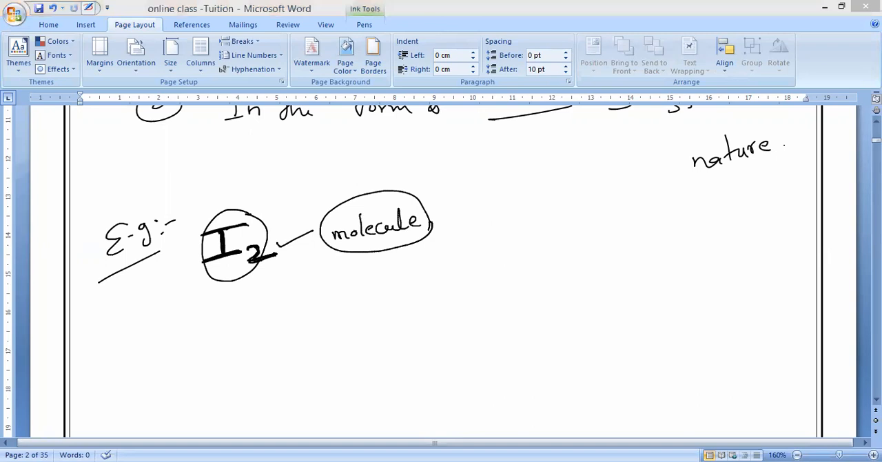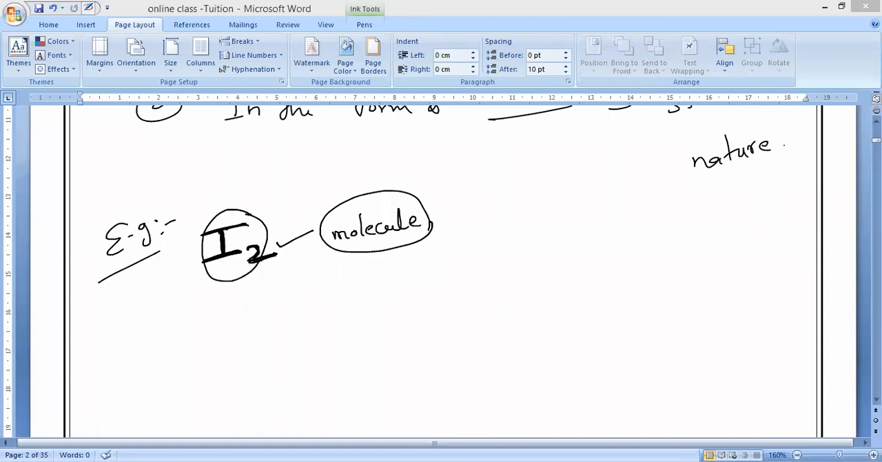It is extremely small, very, very small, but if you join more iodine molecules one after another, they will form an iodine crystal, which looks like a violet colored solid.